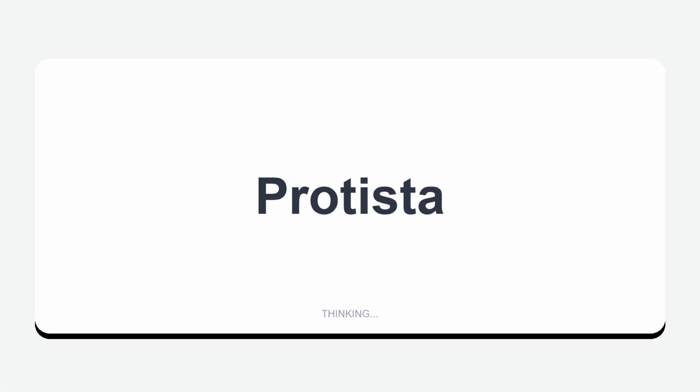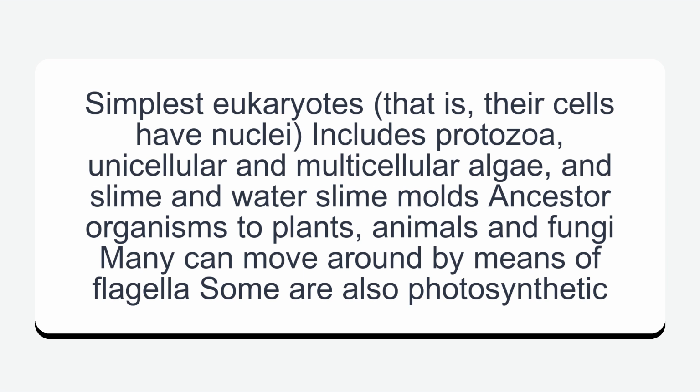Protista. Simplest eukaryotes, that is, their cells have nuclei. Includes protozoa, unicellular and multicellular algae, and slime and water molds, ancestor organisms to plants, animals and fungi. Many can move around by means of flagella, some are also photosynthetic.